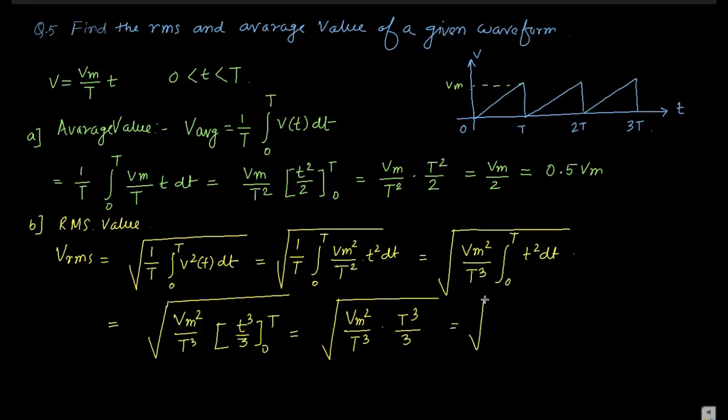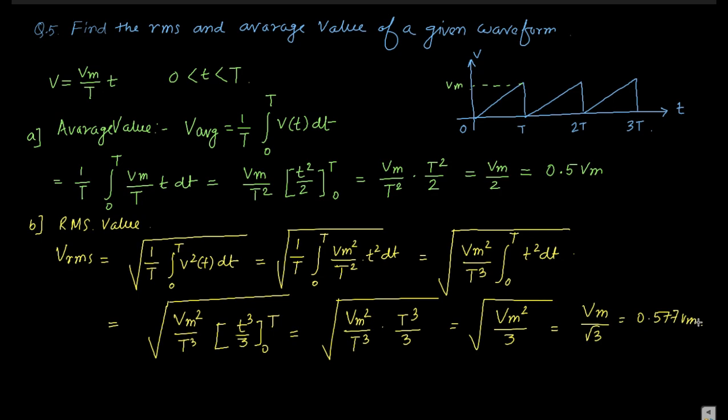It is root under Vm square by 3, that is Vm by root 3, that is 0.577 Vm.